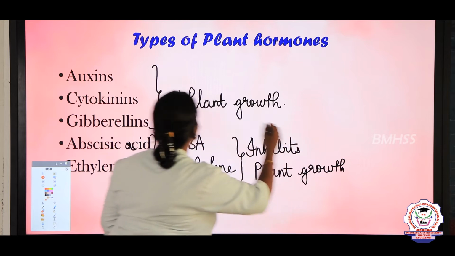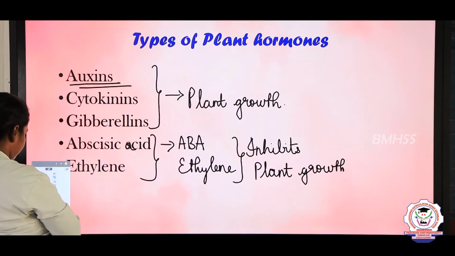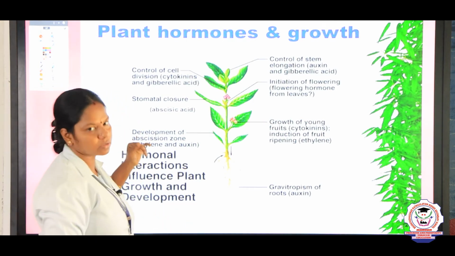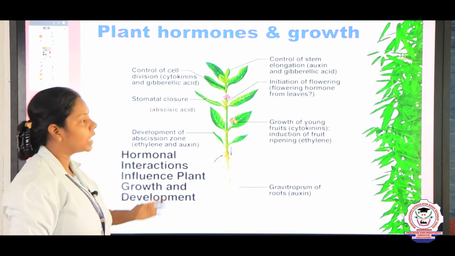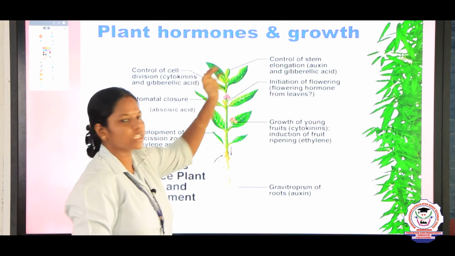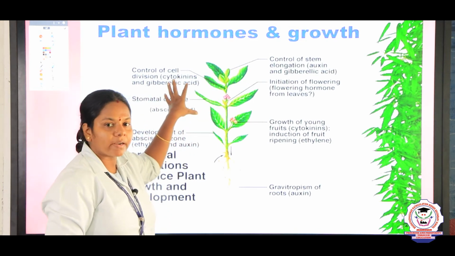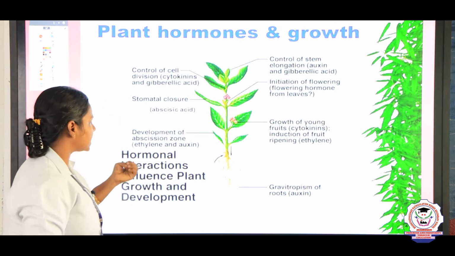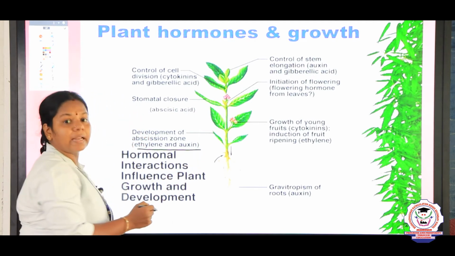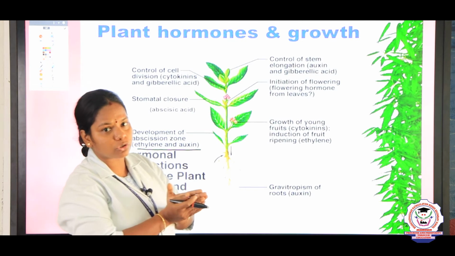Now let us discuss the first hormone, auxins. The first 3 plant hormones, what are they, children? Auxin, gibberellins and cytokinin. They induce the plant growth, for example stem elongation and root formation. Whereas the last 2, ethylene and abscisic acid, are responsible for stomatal closure and abscission.